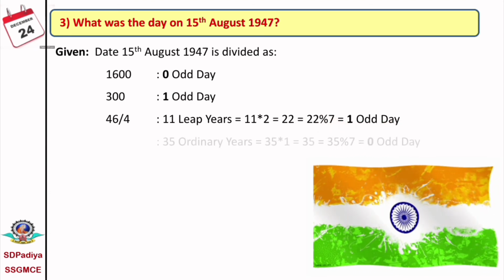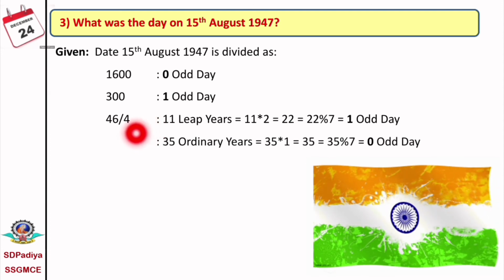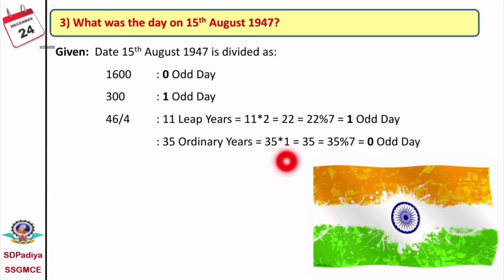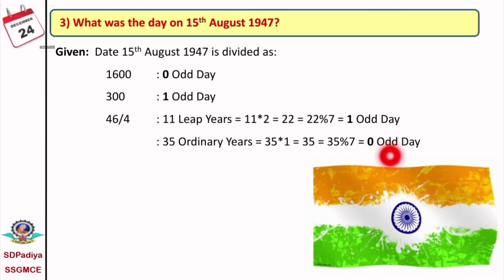Now, in this 46 years, 11 are leap years. That means 46 minus 11, that is 35 years are ordinary years. Every ordinary year has 1 odd day. Therefore, 35 into 1 equals 35. And 35 mod 7 is equal to 0, because 35 means completely 5 weeks.